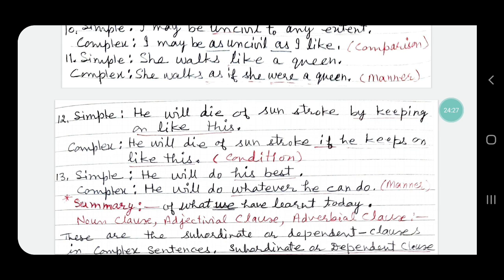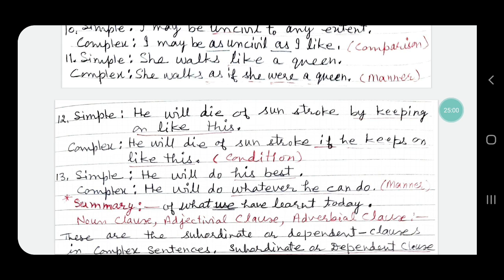Sentence number 11, simple sentence: she walks like a queen. Like a queen will be changed into: she walks as if she were a queen. After as if we use past tense, so the sentence will become: she walks as if she were a queen, and as if she were a queen is an adverbial clause of manner. It is a subordinate clause. Main clause is she walks, and so this is a complex sentence.